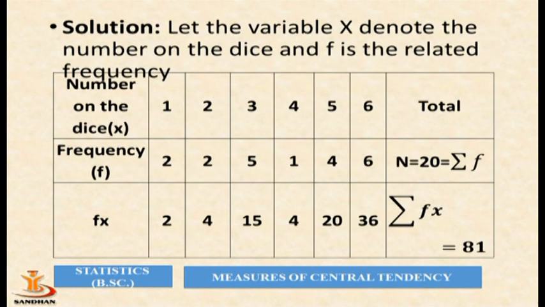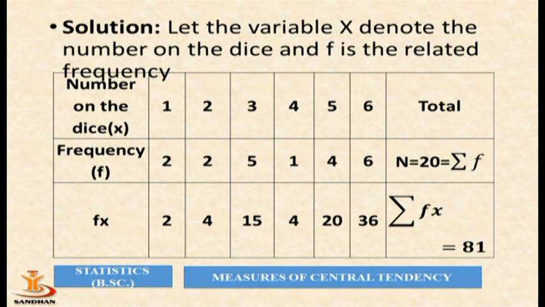Solution. Let the variable x denote the number on the dice and f the related frequency. So x and f are already given to us. The total frequency is calculated here: N equals 20, which is equal to sigma f.